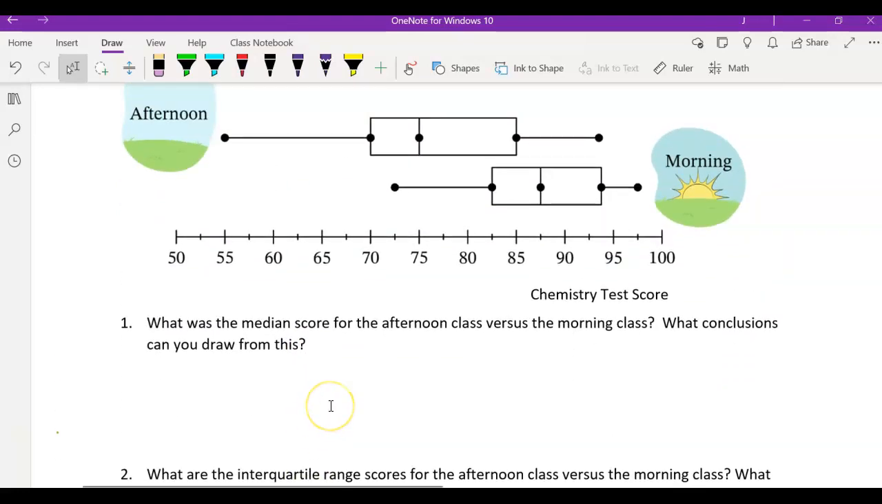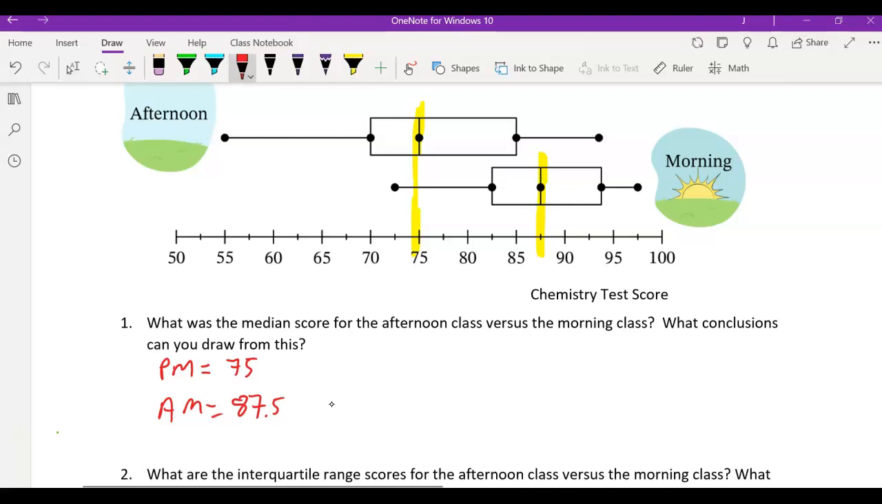So come down here, and the first question is, what is the median score for the afternoon class versus the morning class? So let's do PM class. The median, again, is the middle number, which is this one right here. That's 75. And then the median for the morning class is this right here, which falls right there, and that's 87.5. Okay, so that's between 85 and 90, which is 87.5.